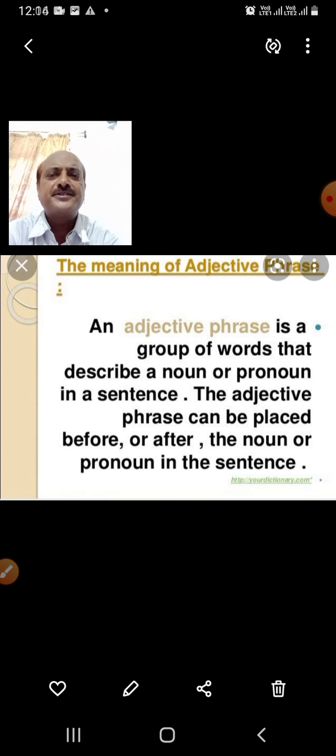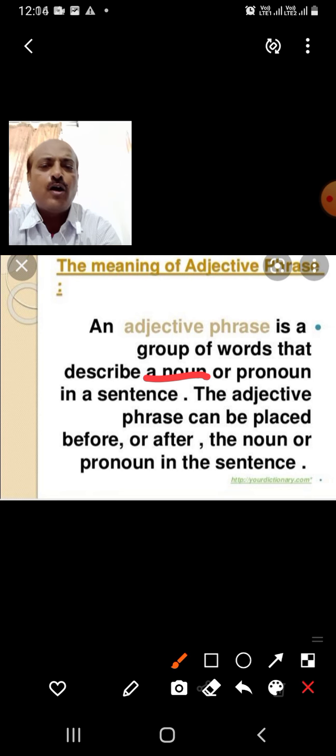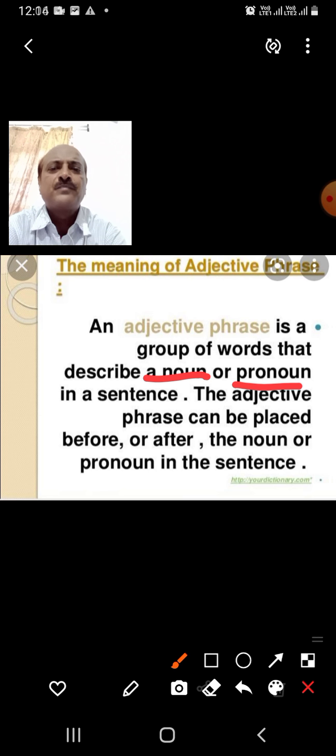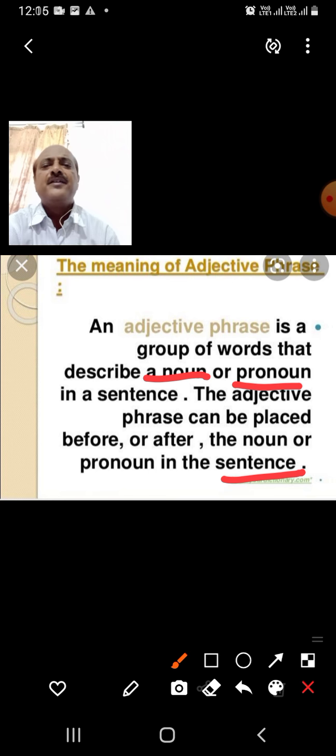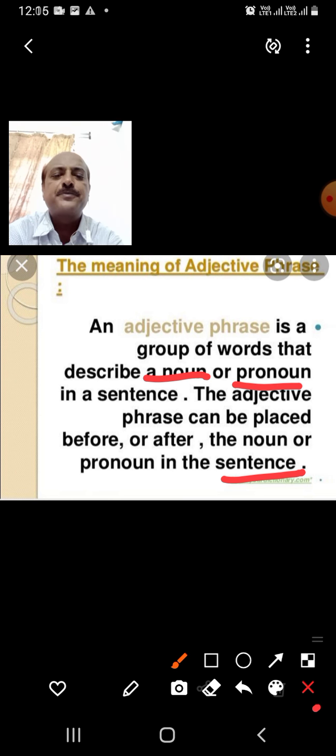An adjective phrase is a group of words that describe a noun or a pronoun in a sentence. The adjective phrase can be placed before or after the noun or pronoun in the sentence. An adjective phrase does the same work as an adjective. So, first, what are adjectives? Adjectives are words that describe a noun or a pronoun. We use this phrase to describe more, to make that sentence more interesting to listen and to speak.